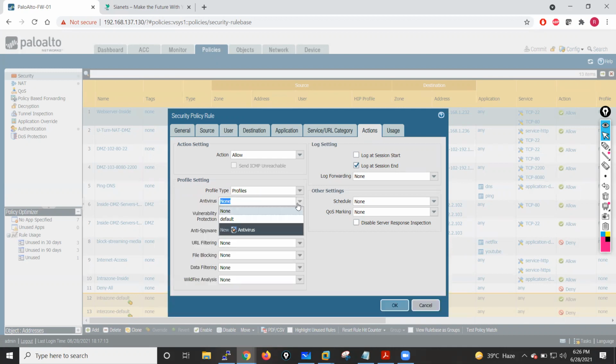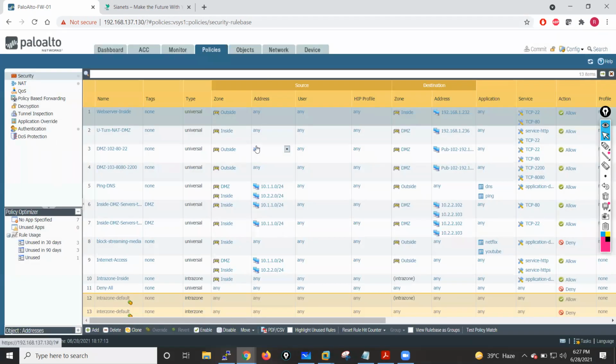If I want an antivirus feature, I will select a default profile. I need vulnerability protection, I'll select this one. Anti-spyware, I will check this one. Means I am associating this profile with this particular rule. Okay. So if this rule hits any traffic, that time my profiles also will trigger, and that traffic will match against these particular security profiles.